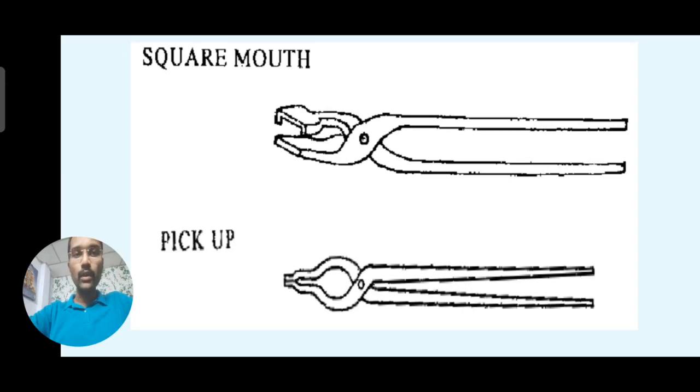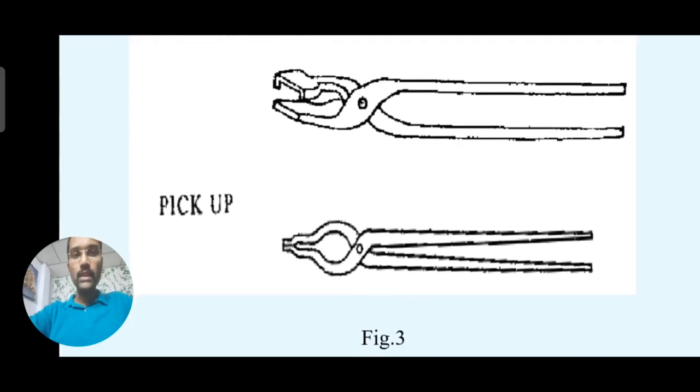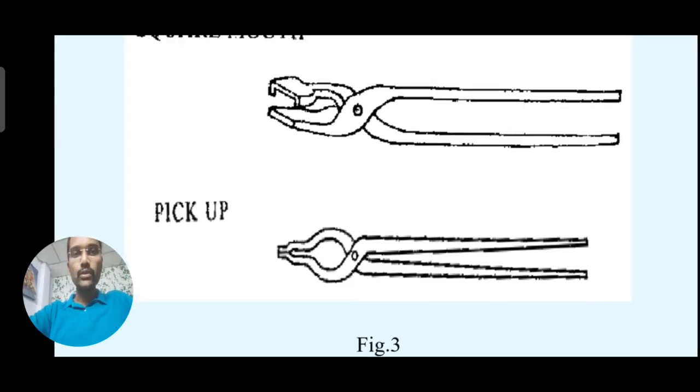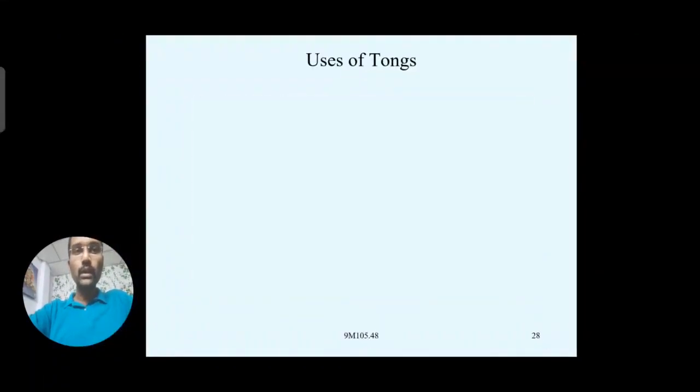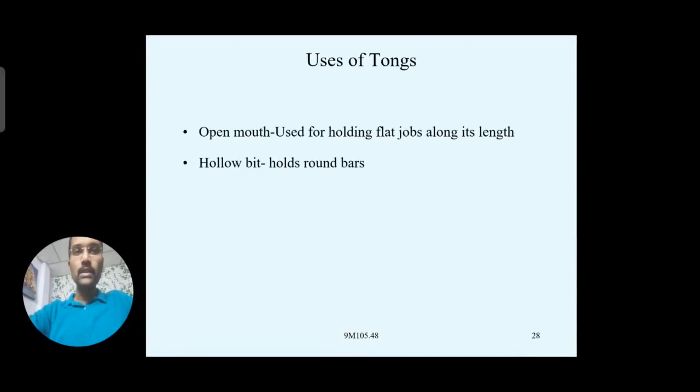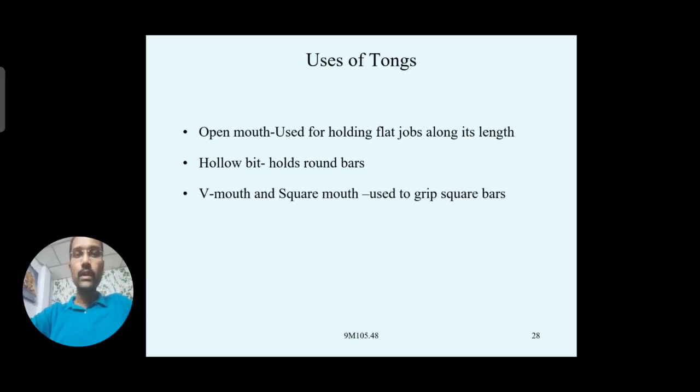And this is the pickup tong which we have discussed. Generally, for most purposes we use it to take the workpiece directly from the furnace. So these pickup tongs are generally used to hold the red hot tools. And this is regarding each and every tong usage. Open mouth is the normal usage, used for holding flat jobs along their length. And hollow bits are generally used for round bars.